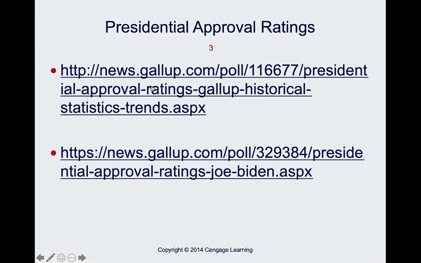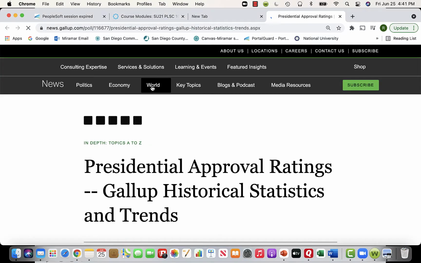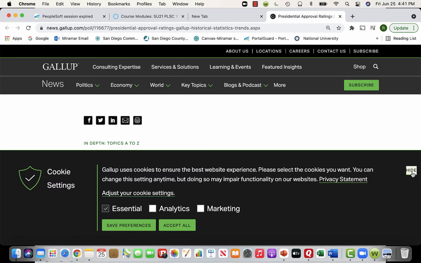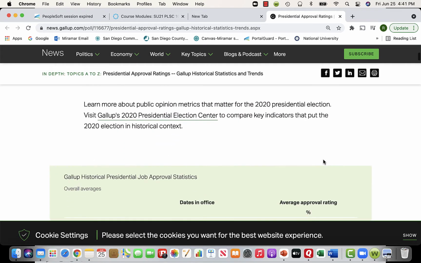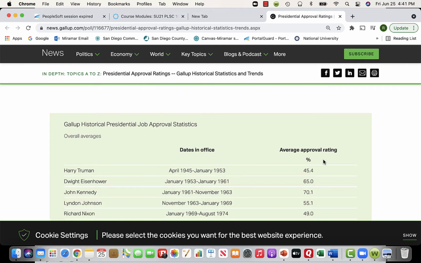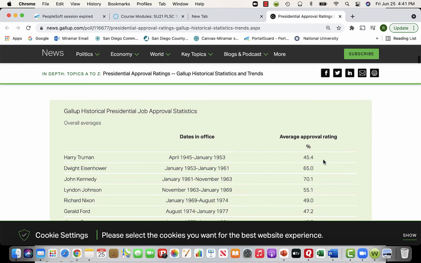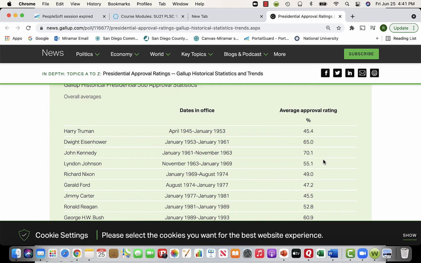So we look at this. This is a Gallup poll that shows presidents' approval ratings historically. It was first taken during the Truman administration, and if we go through the history of some of the presidents, we can look at the approval ratings they've had traditionally.